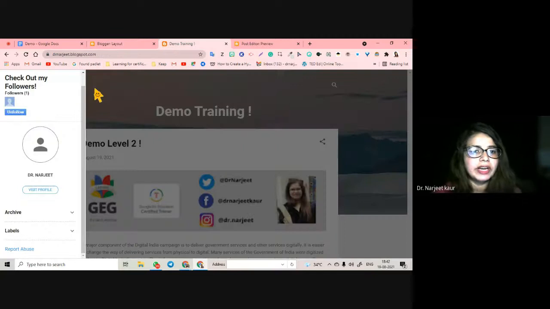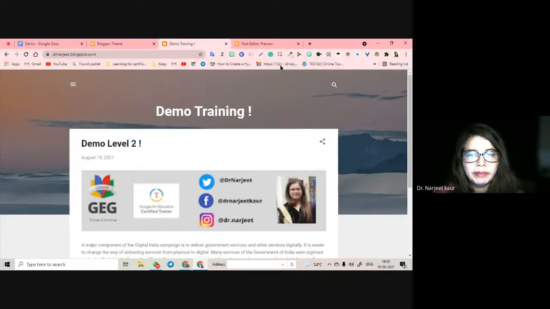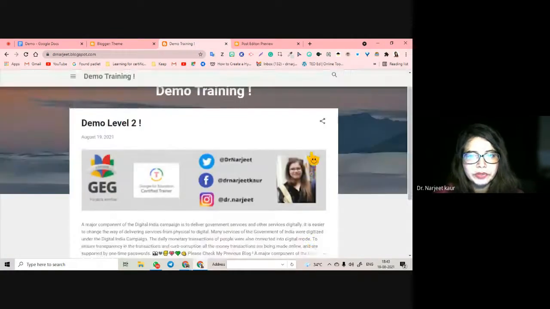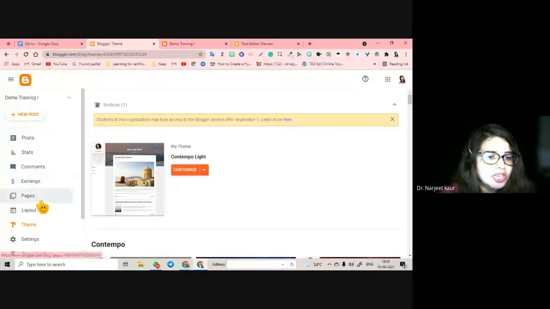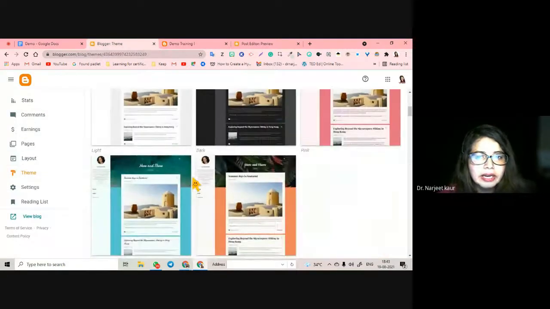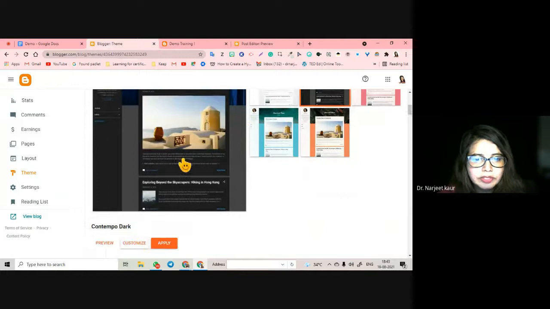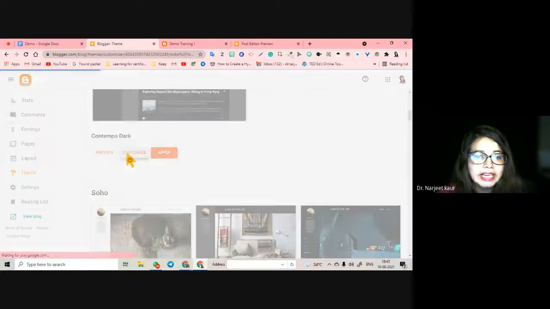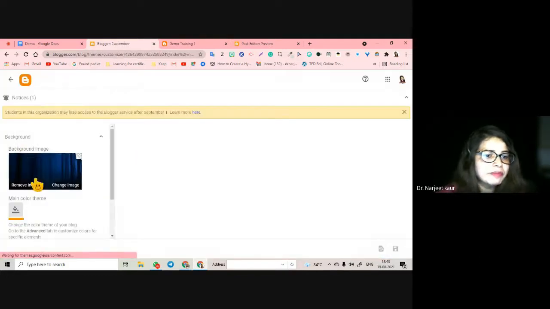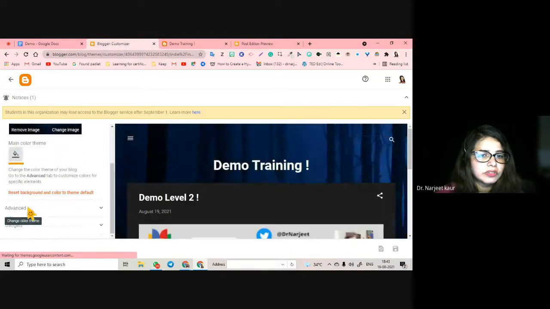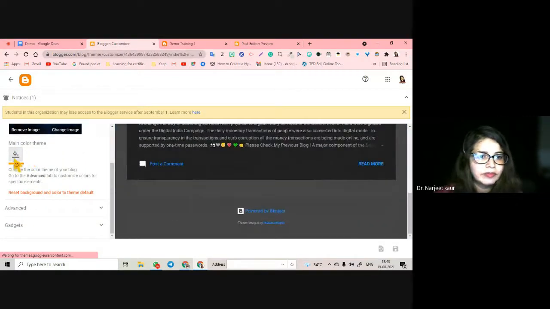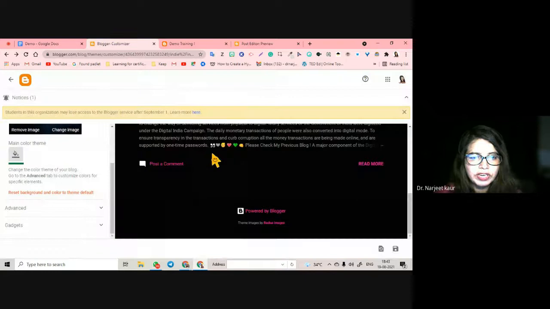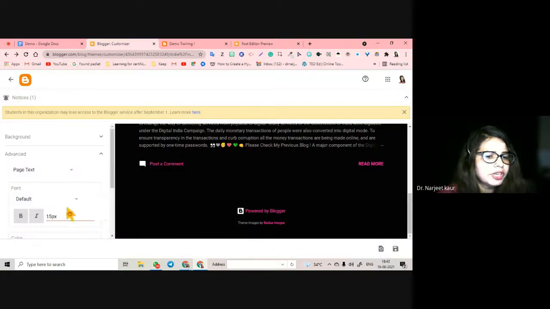Check out the theme right now, the background theme, how the theme looks. Okay, now if I want to change the theme, I can do that. I like this theme better, this one, it's okay. Or I can customize my theme also, bringing pictures, changing colors. I want to change the color to green, I can do that. No need to go to advanced and all.